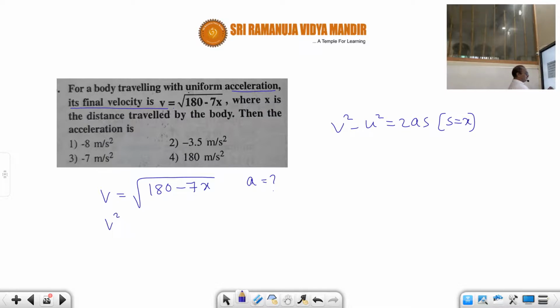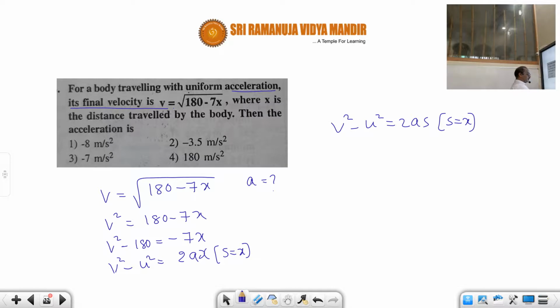Squaring on both sides, v square equals 180 minus 7x. Comparing this with the general equation v square minus u square equals 2as, we take s as x.